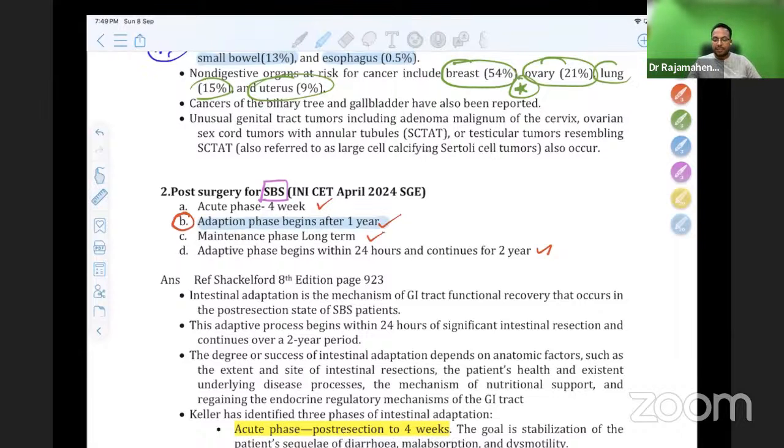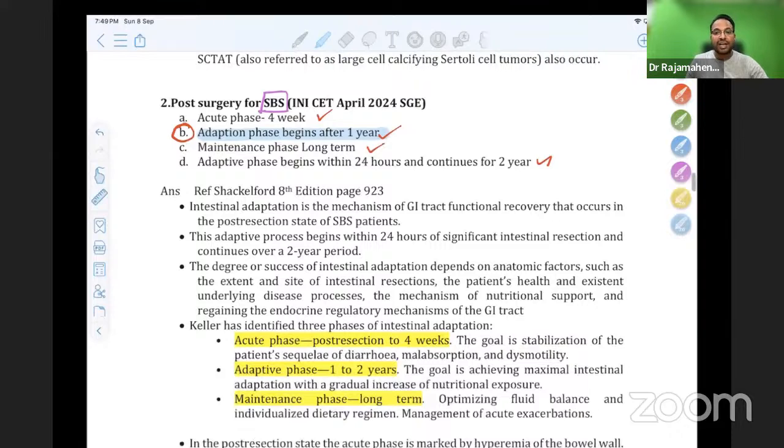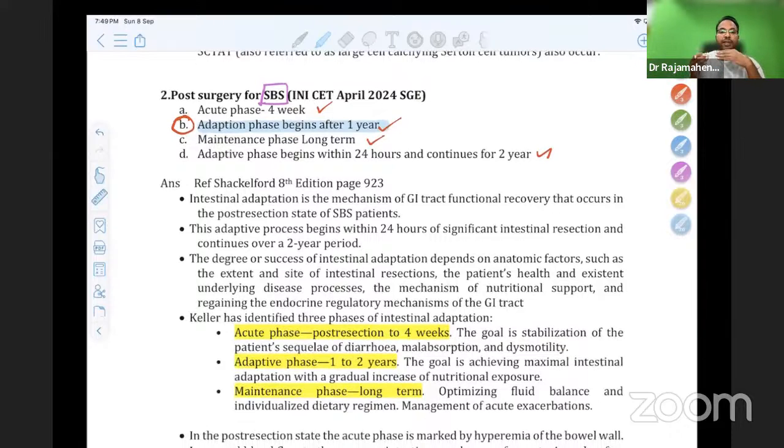So intestinal adaptation is a mechanism of GI tract functional recovery that occurs after resection in short bowel syndrome patients. In this adaptive process, the first step is the adaptive phase that occurs within 24 hours and continues even up to a 2 year period. The degree of success of intestinal adaptation depends on anatomical factors such as extent and site of resection, patient's health, underlying disease, nutritional support. Everything acts on this.